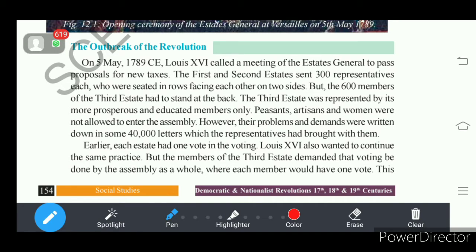Everyone is given the right to vote, and each person's vote value is one. That means one man, one vote, and its value is also one. This is equality. Understand? So this is the principle for which third estate members stood up.